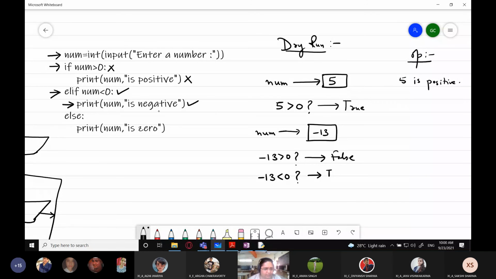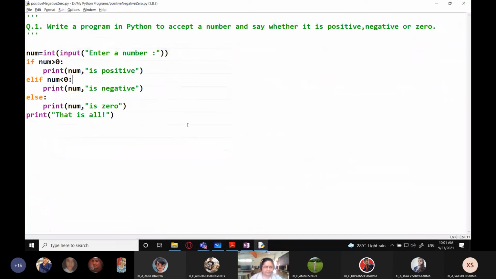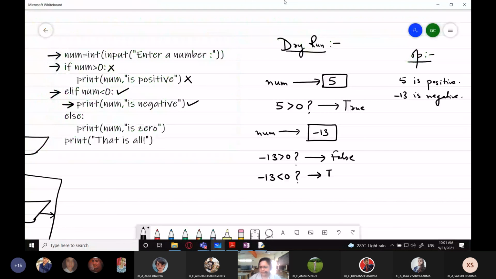So "num is negative", that is, minus 13 is negative. We have also added one statement here, so I'm going to print that. We don't need to execute the else part because one of the conditions is already true.